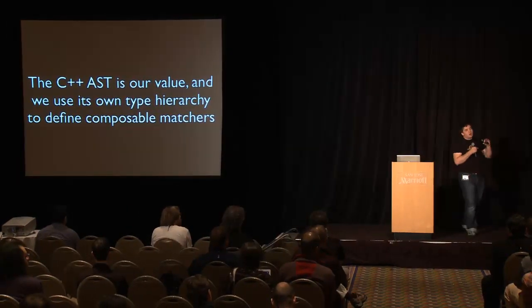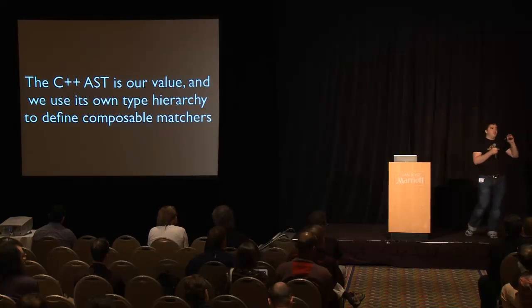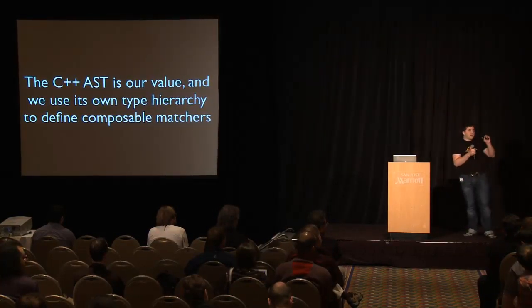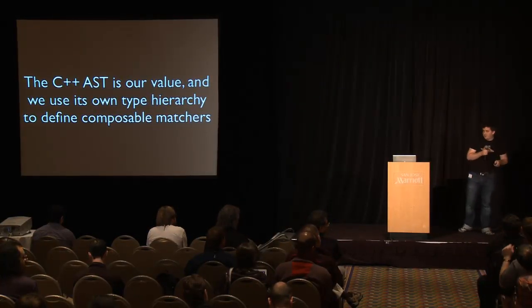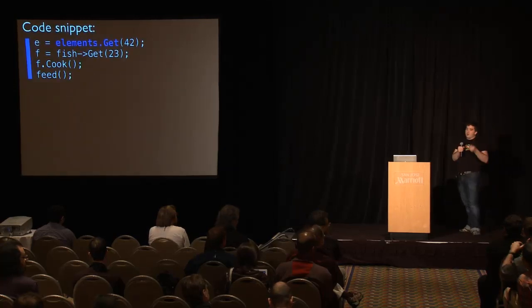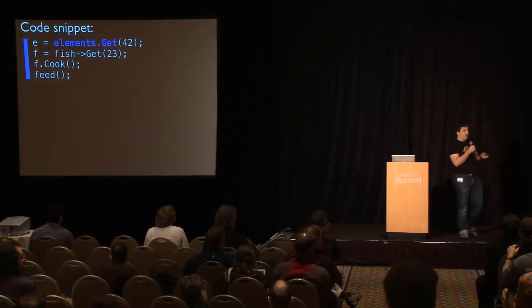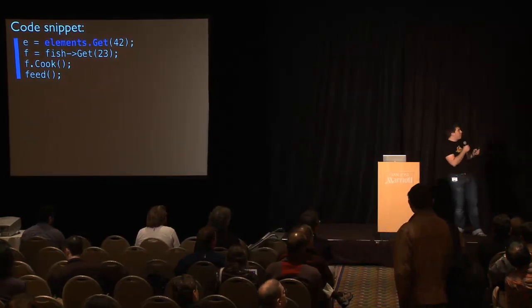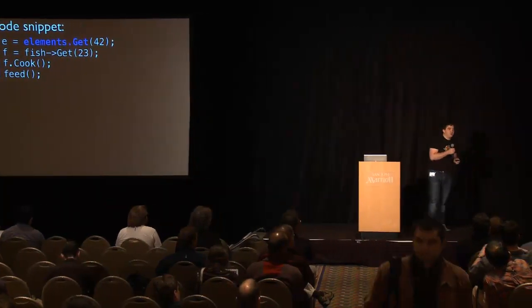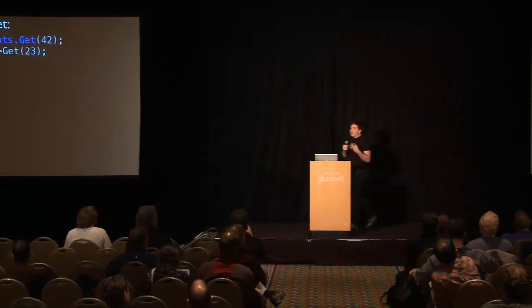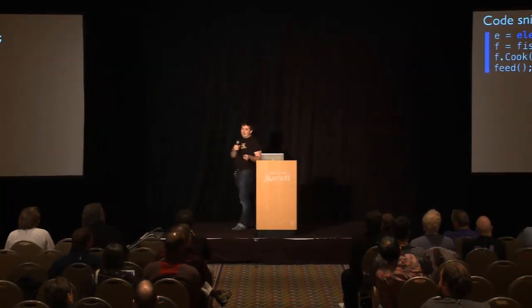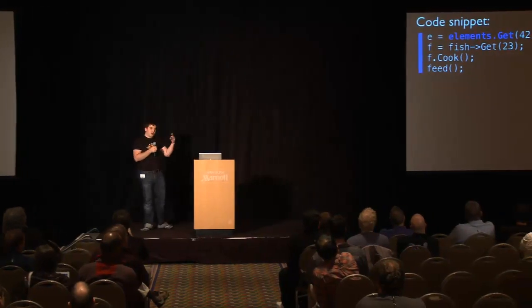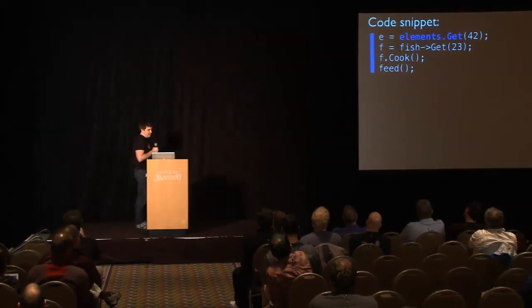And so I'm going to try and walk through an example of how this can be used to really easily isolate a subtle pattern inside of C++ code. So the example code I have is a particular method call. We're calling that pesky get method. And in particular, there's other code around here that might look similar to that at various different points, right? There's another get method call that's actually a totally different get, right? There's a cook call. There's some other code in here. We want to isolate the interesting piece.